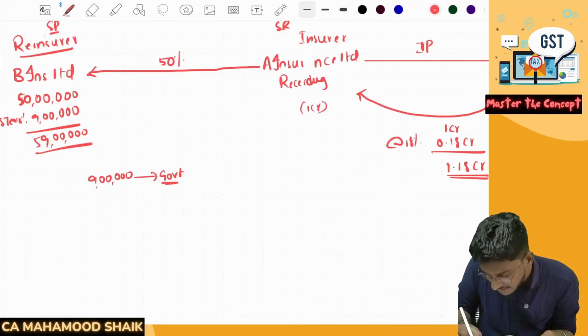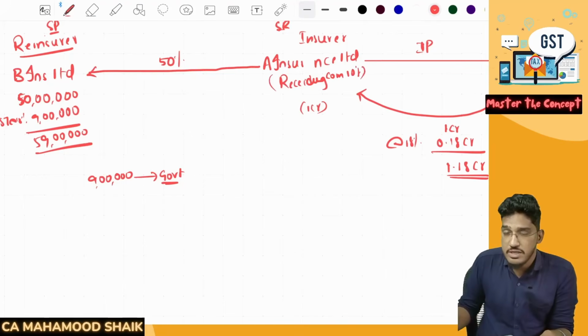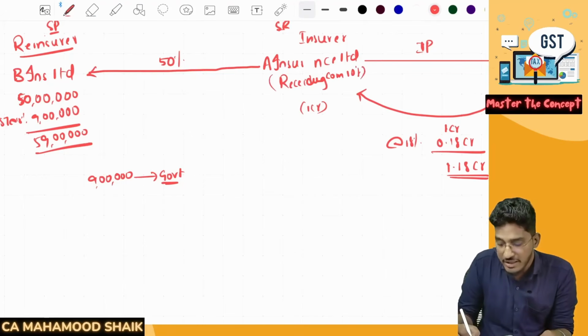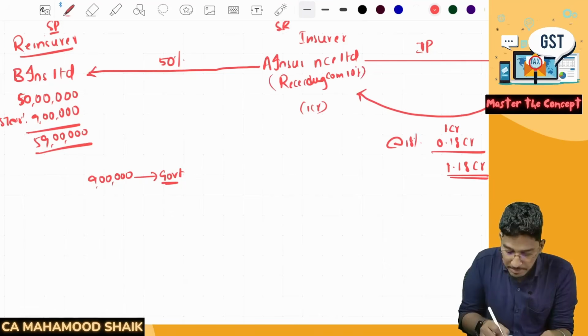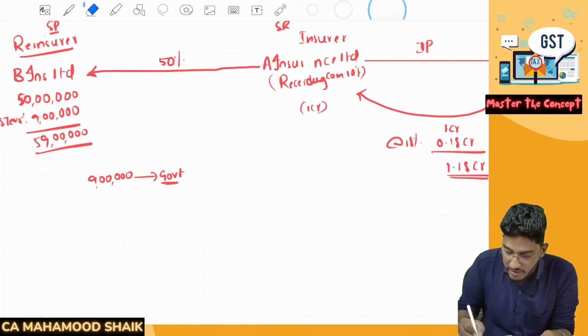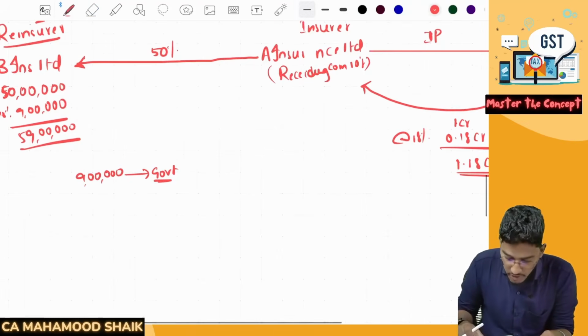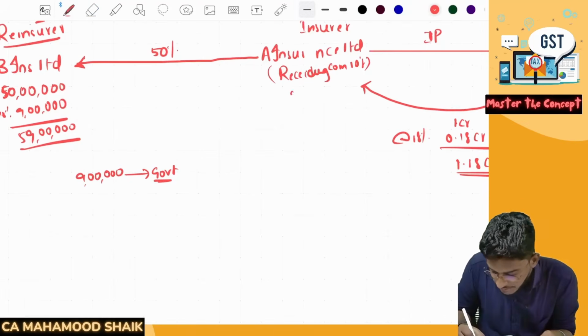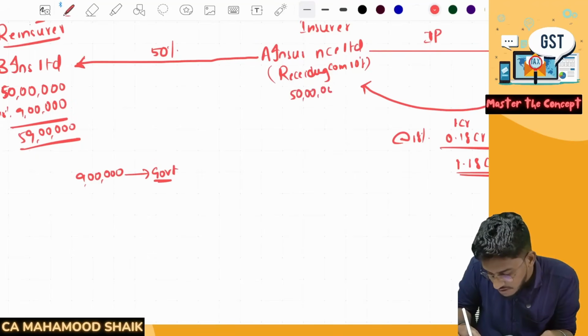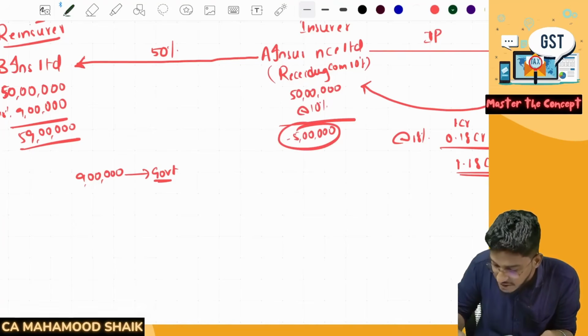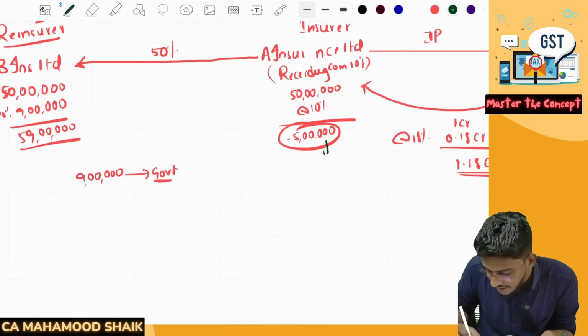Say for example, they are taking receding commission of 10%. Why? Because they are giving business to B Insurance Limited. On what? On the premium they are paying to the reinsurer, they will take the receding commission. I told you 10%. So what is the premium they are paying? 50 lakh rupees is the premium. On that, if you multiply 10%, you will get 5 lakh rupees. So this 5 lakh rupees of receding commission, the primary insurer will get.